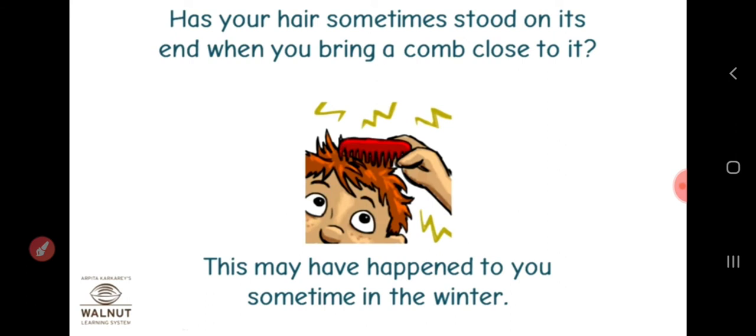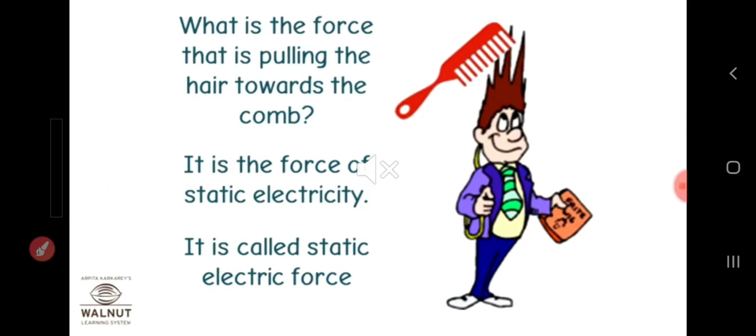Sometimes your hair stands up when you bring a comb closer; this may happen to you in the winter. What is the force that pulls the hair towards the comb? This force we call the static electric force.